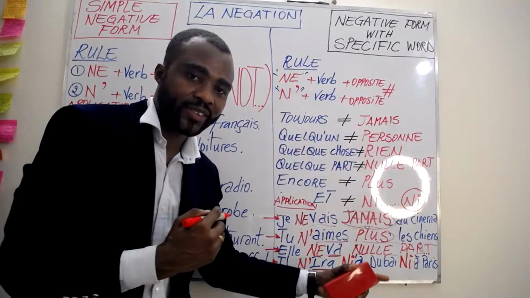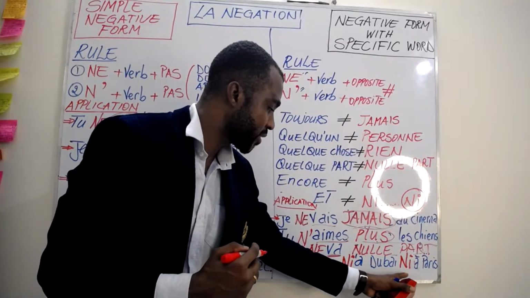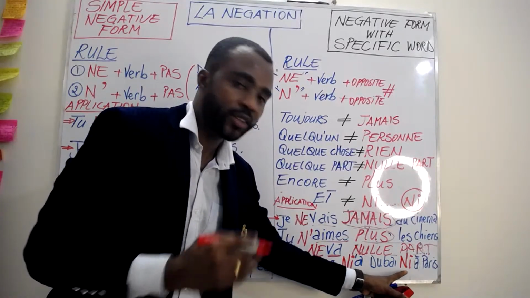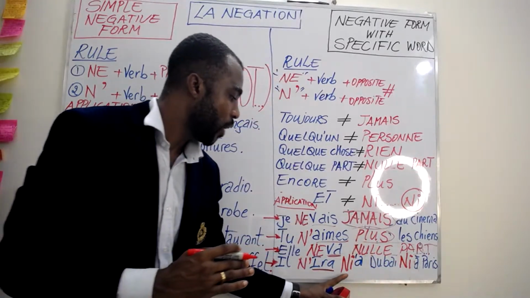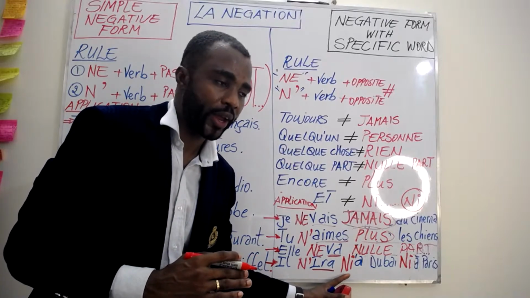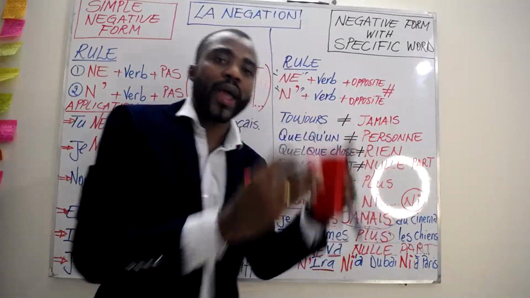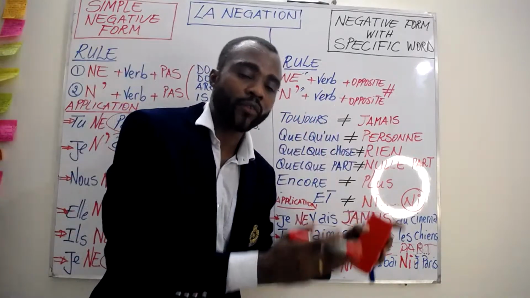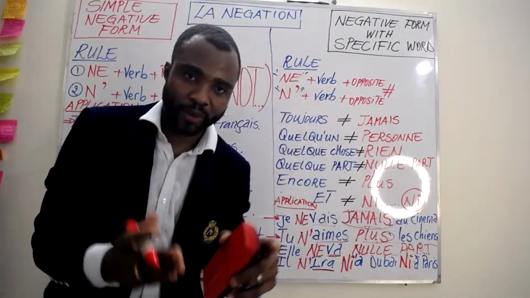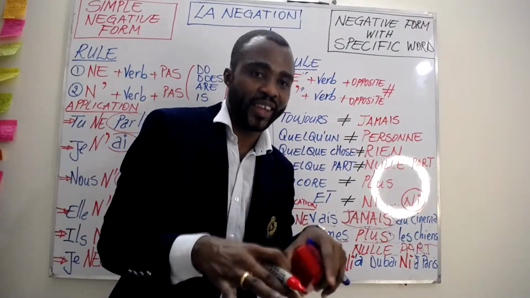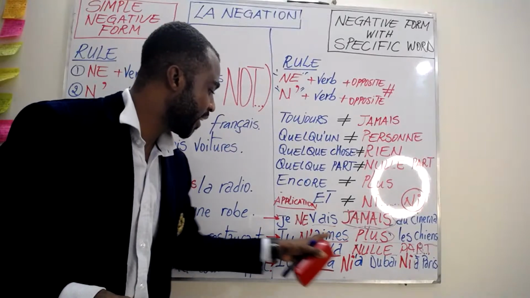Because we have two things we have to say, mango and apple, before mango we put ni, and between mango and apple, we remove the et and we put the second ni. This is how this ni works.